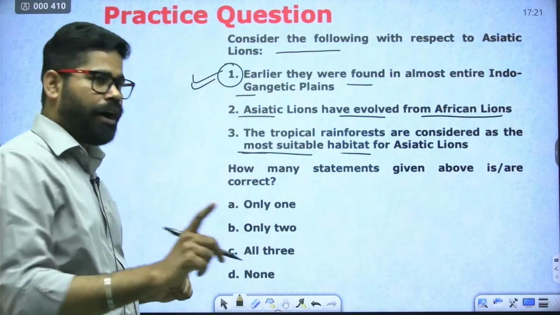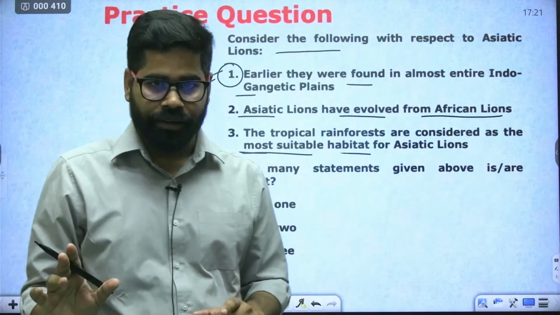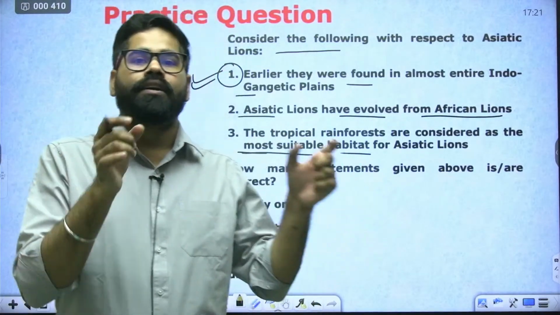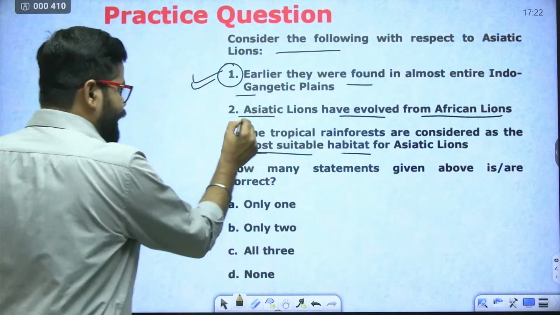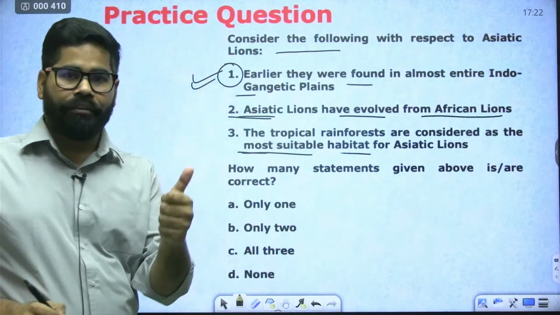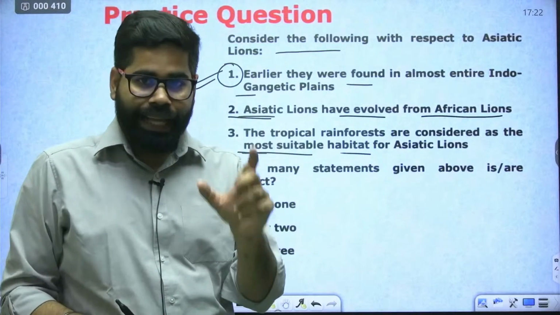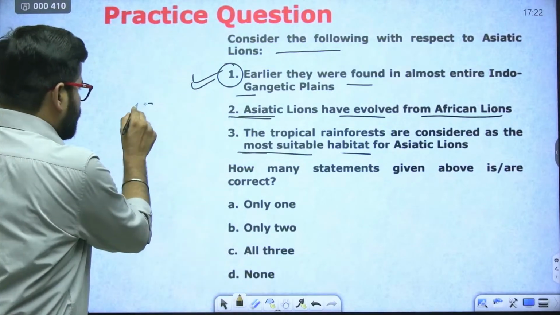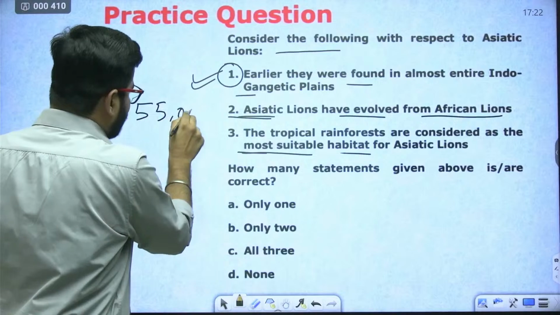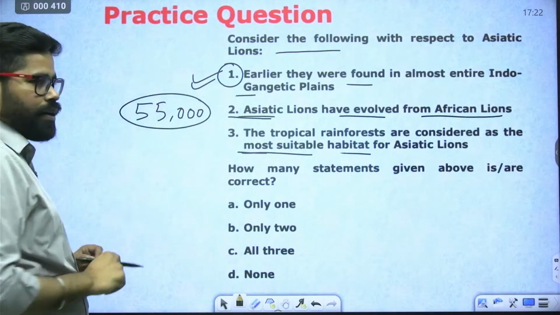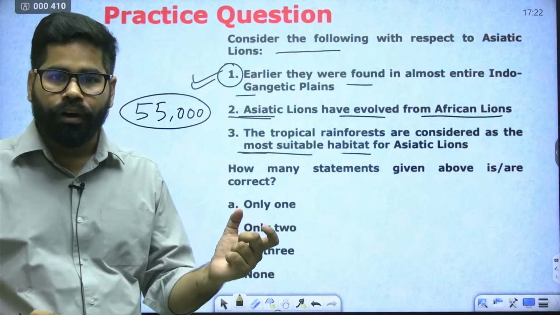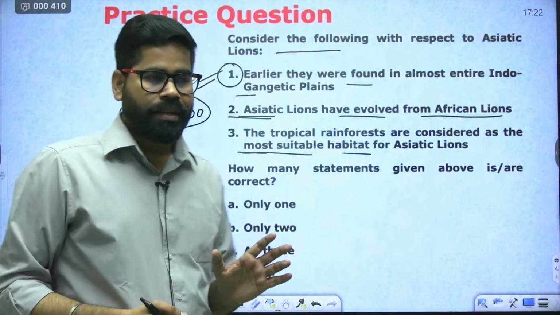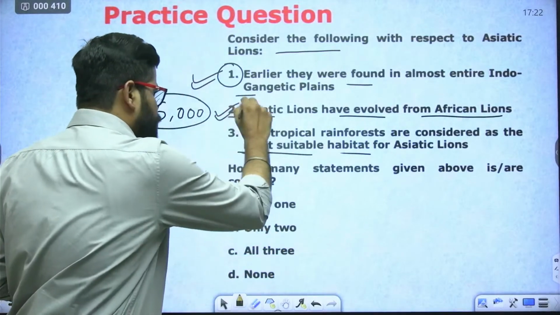Earlier they were found in the entire Indo-Gangetic plain. So that was their habitat. Now it has shrunk to a very small portion. Second is saying Asiatic lions have evolved from African lions. Yes, they have evolved from African lions roughly around 55,000 years ago. So this second statement is also correct.